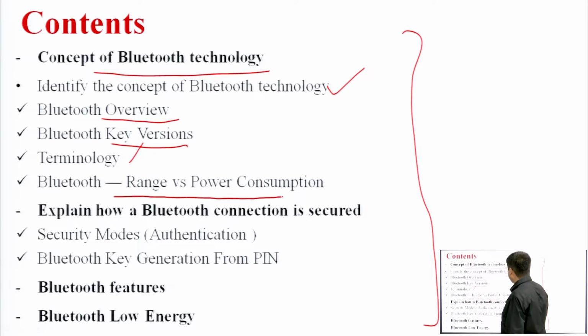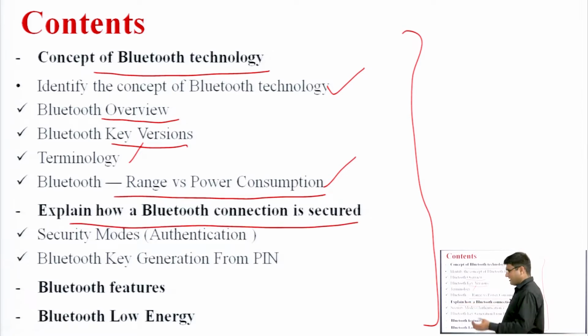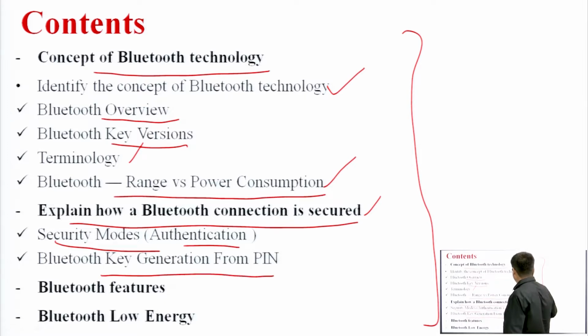Next, Bluetooth range versus power consumption; we will see some charts to cover this topic. After that, we will explain how a Bluetooth connection is secured, because there are some security issues in Bluetooth. Under this we will see the various security modes, authentication, and Bluetooth key generation from PIN. After that, we will see the various features of Bluetooth. In the last slide, we will see the Bluetooth low energy modules.